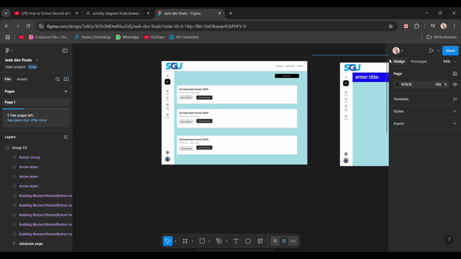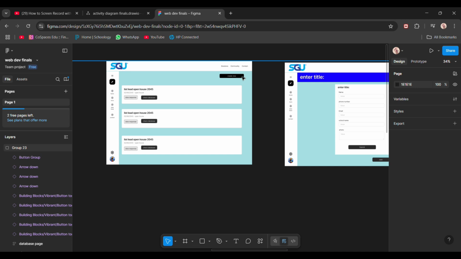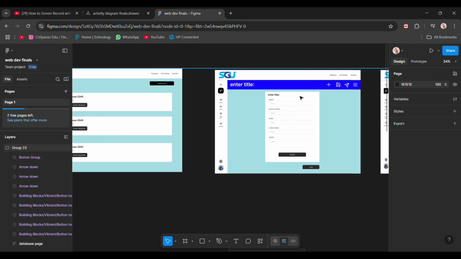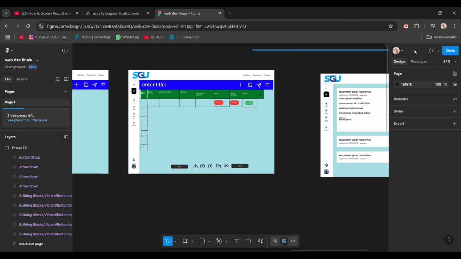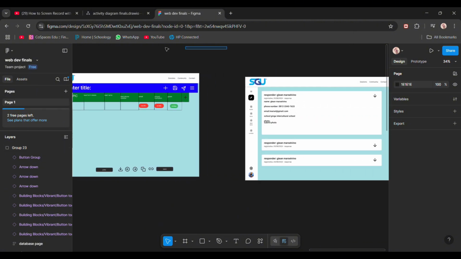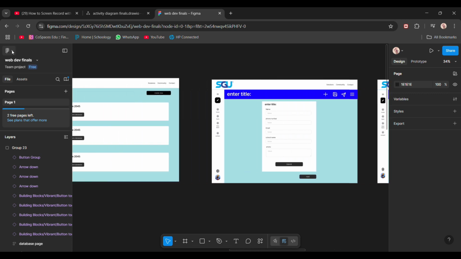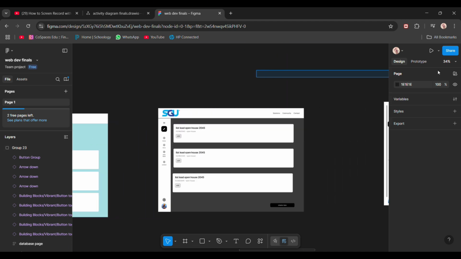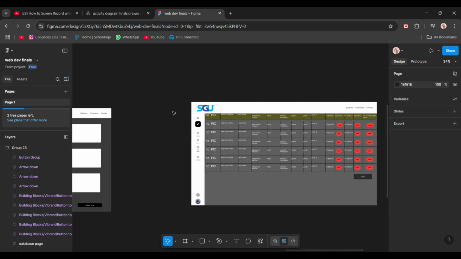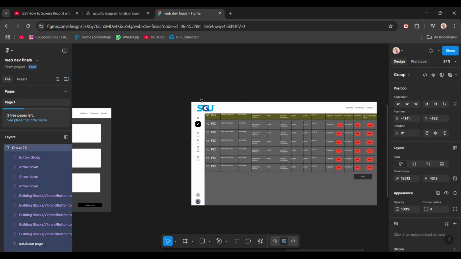The list, you can create a new form like this, and then after creating the form you will create the database, and then you can also view the response from the form. So if you want to view the response, click here. If you want to check the database, you will be sent to here.